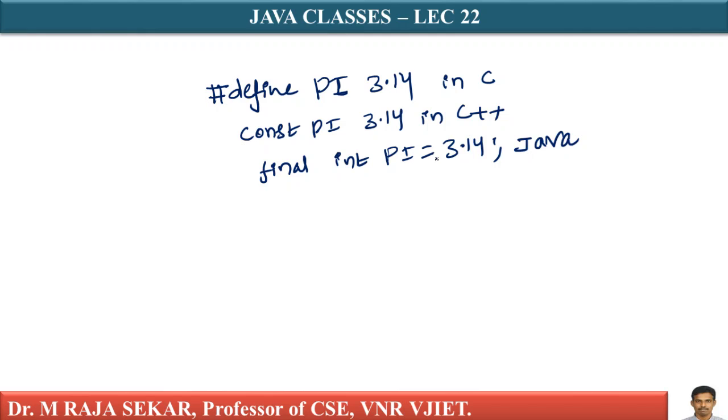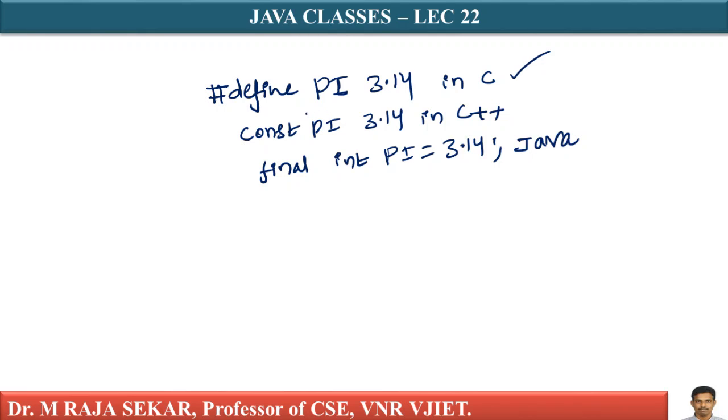There may be occasions where your variable value must not be altered. Your variable must be the same throughout the program. In such cases, you can make use of a final variable.